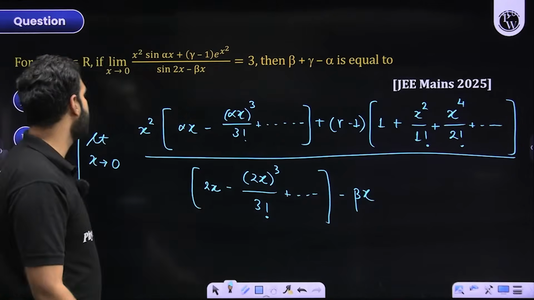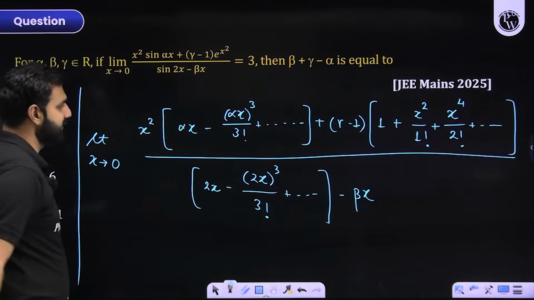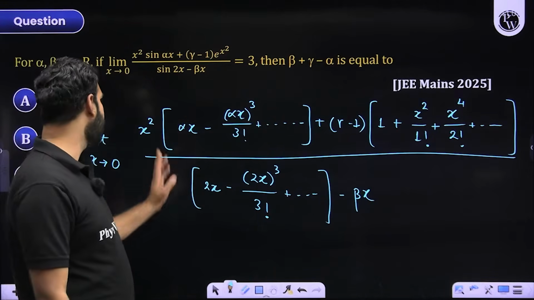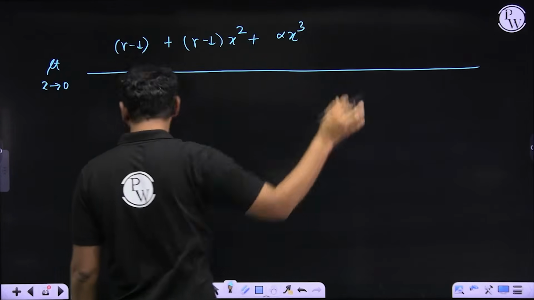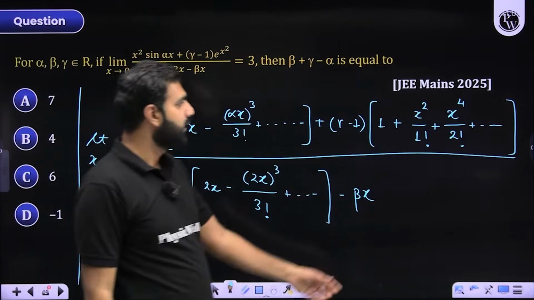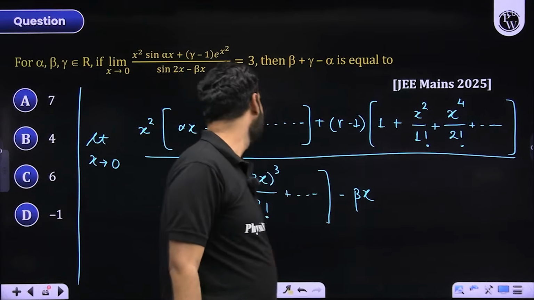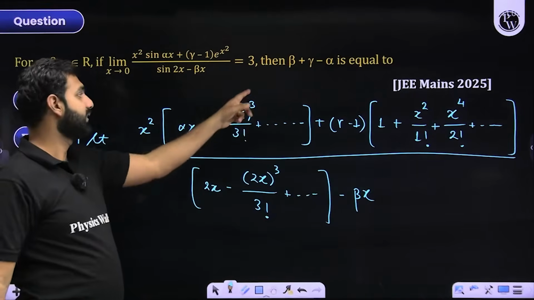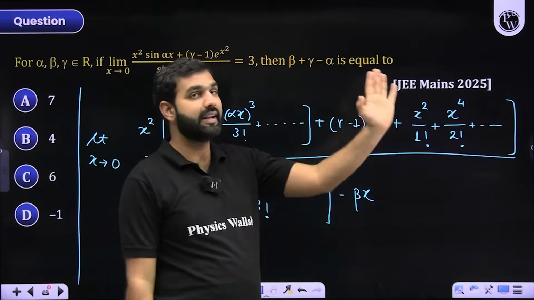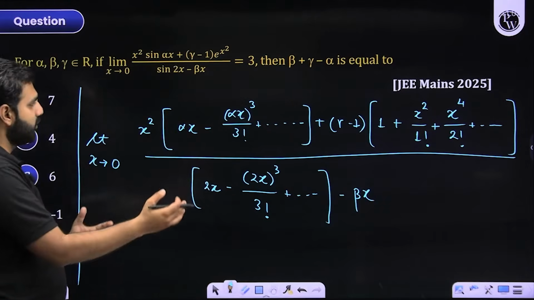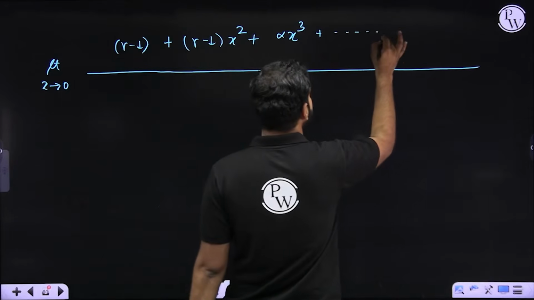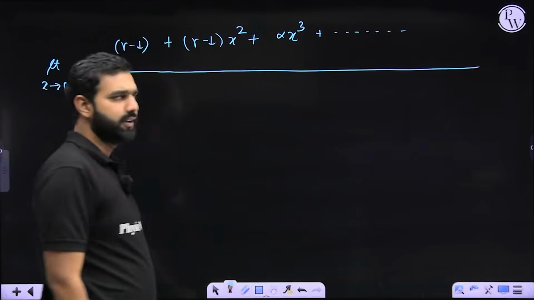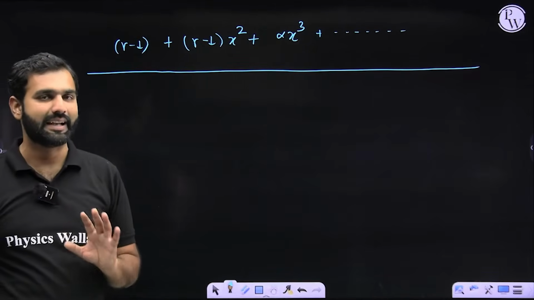Now let's look at the term in x cube. I hope you realize x square into alpha x will be a term in x cube, so it will be alpha x cube. No other term will give me x cube, because here it will be x to the power 4 next, and here again, x square into x cube will be x to the power 5. So I'll keep getting higher powers of x, for example x to the power 4, x to the power 5, and so on. So apart from x cube, I'll start getting higher powers of x in the numerator. Did you get this part? Are you having great clarity on this?